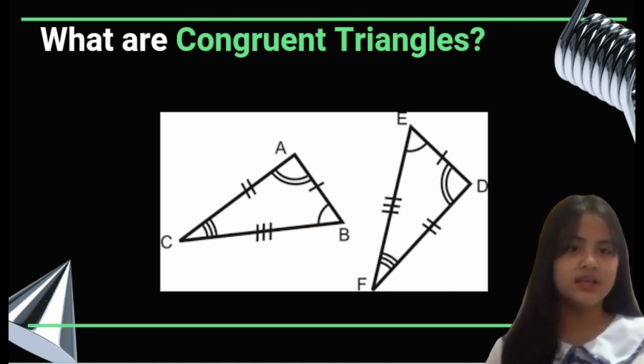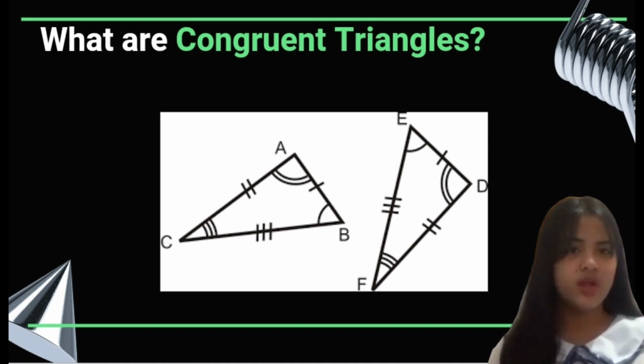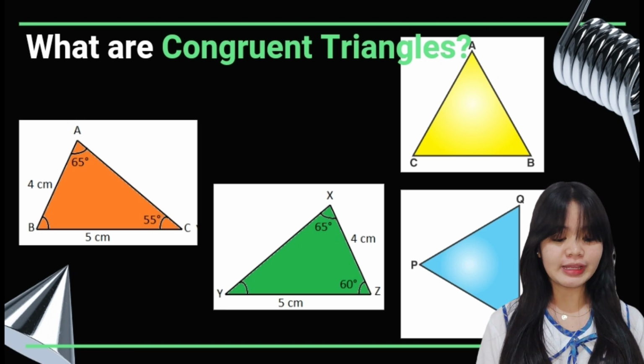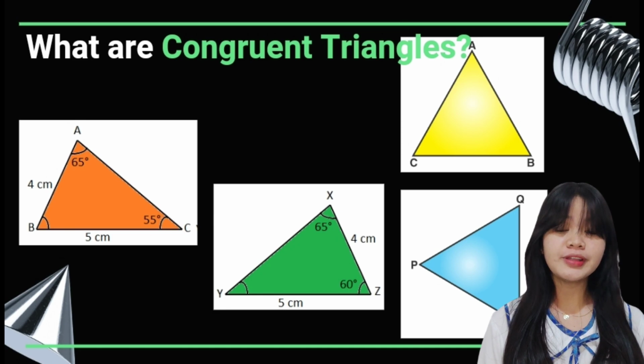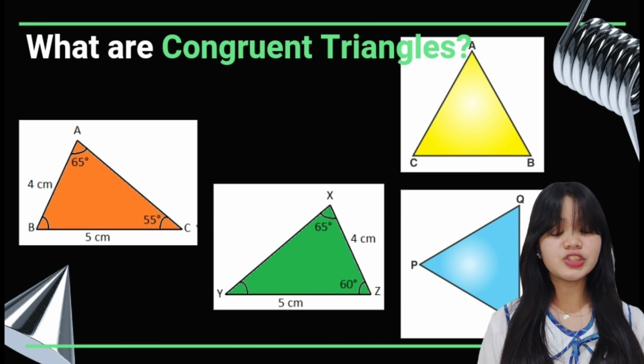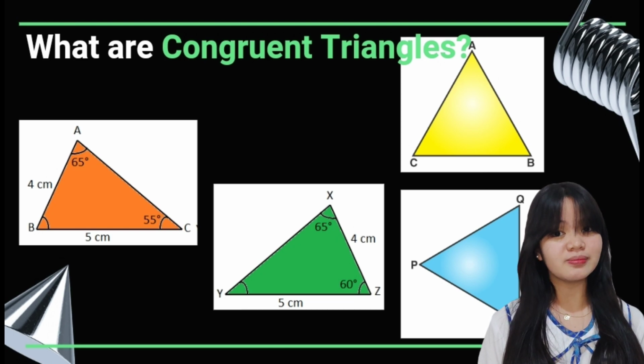We can say that triangles ABC and DEF in the figure below are congruent because, as you can see, their length and angle measurements match. As we define again, congruent triangles are triangles that share the same size and shape. So we have 4 triangles in the following picture, and we have 2 pairs. Pair 1 is orange and green. Pair 2 is yellow and blue. They are congruent triangles because even though we flip, turn, or rotate one of the 2 triangles, they are still congruent because they have the same size and shape.